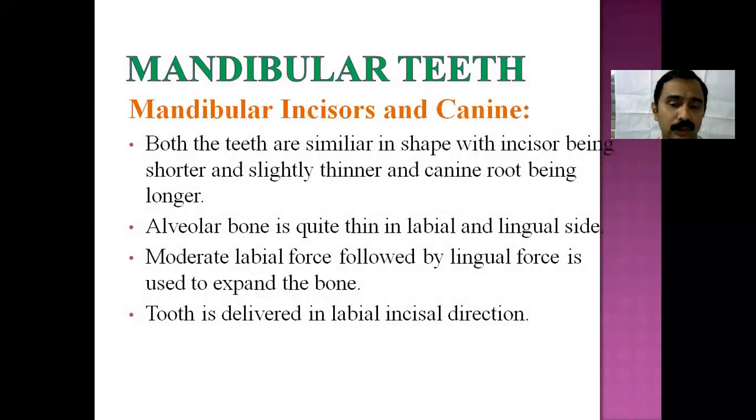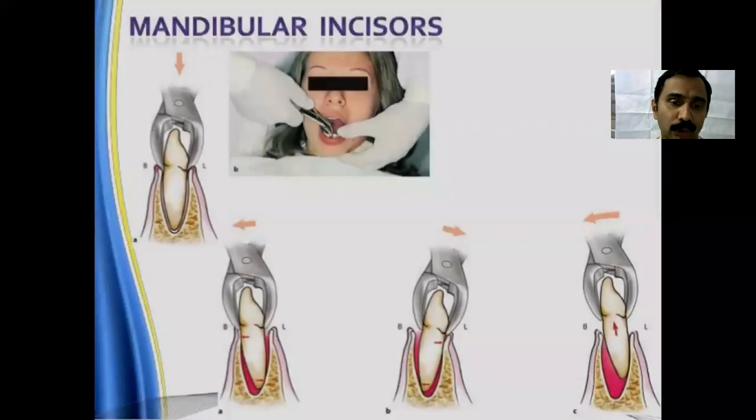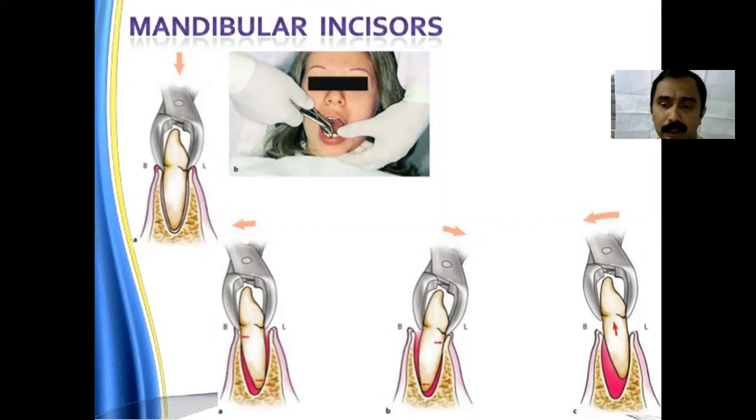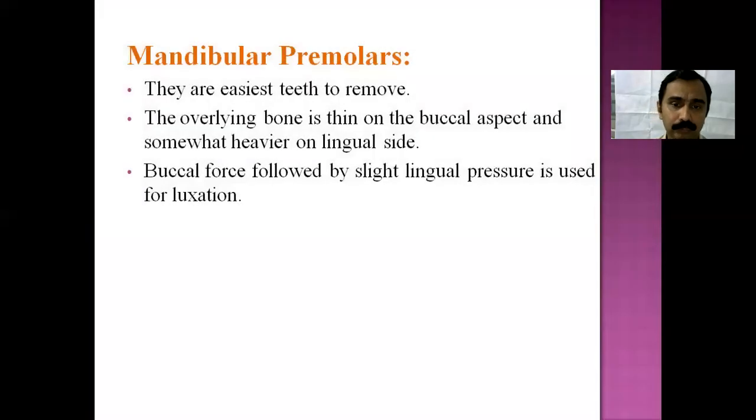In the mandible, the anterior teeth have a single root up to the canines and premolars. Then you go for multi-rooted teeth in the posterior mandible. Premolars are much easier to remove. You can give a buccal, palatal force, and you can remove it. This picture shows the various forces which you can give for extraction of the tooth.